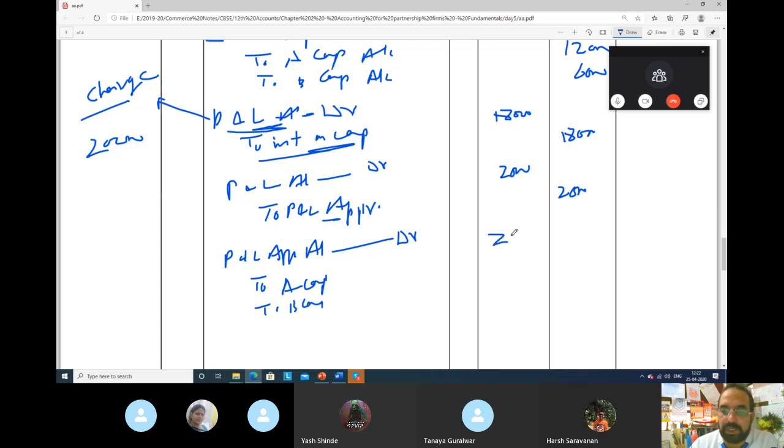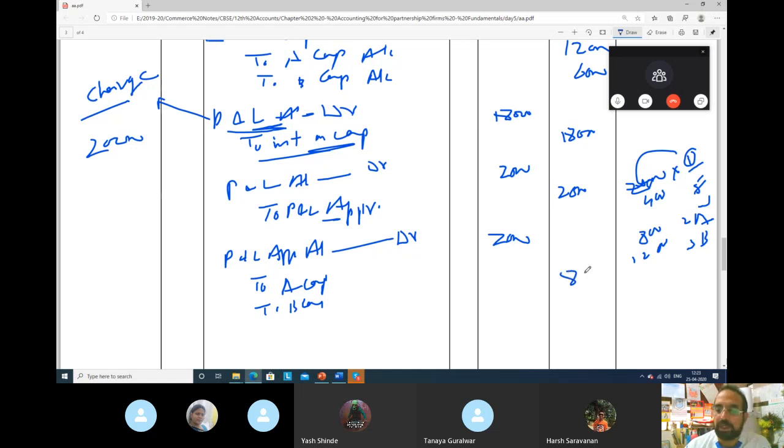So out of 2,000, A will get how much in their profit sharing ratio? 2,000 into 1 by 5. 5 ones are 5, 5 fours are 20, so 2,000 into 1 by 5 is 400. For 1, 400. For 2, 800. For 3, 1,200. So A will get 800 and B will get 1,200. So this will be 800 rupees and 1,200 rupees. So what will be the narration? Being profit distributed among partners in PSR, profit sharing ratio.